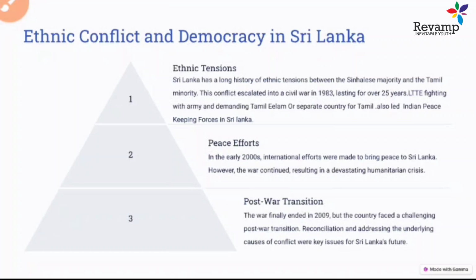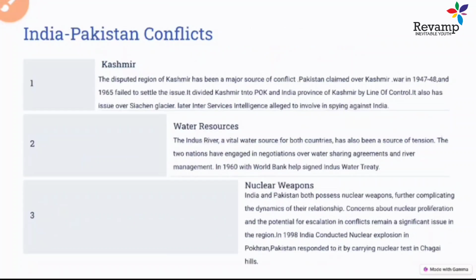In the post-war transition, the Sri Lanka economy was emerging. It was not on the declining side. So that's how this ethnic conflict was seen in Sri Lanka, and it also impacted India. These are the famous, important things that happened during that time period.